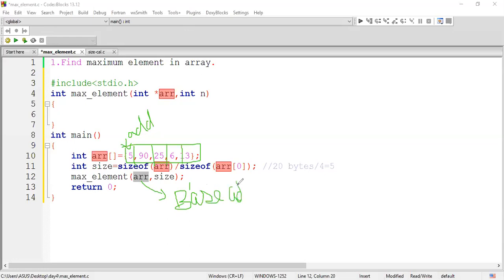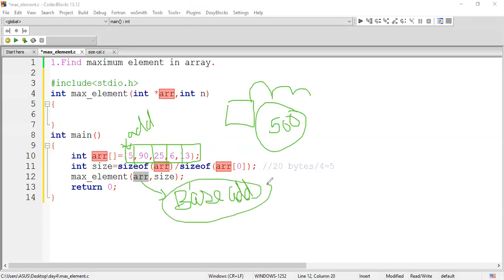Because whenever I say array, it might have 5 data or 50 data or even 500 data. I cannot pass 500 data as parameters. But if the address of the first element is known, I can increment it and access the next element, right? This is the logic behind it. Whenever you pass the array as a parameter value, I pass only the base address. So if I mention arr, that is a base address.